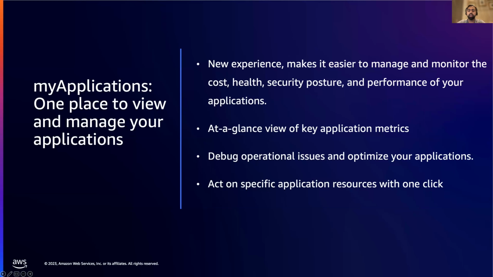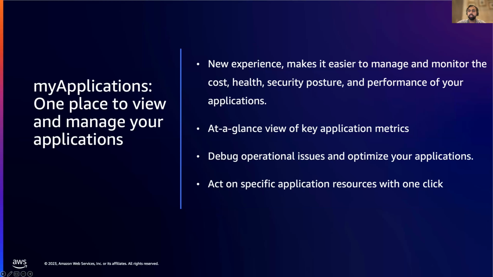For example, you can have an application that spans multiple accounts as well as multiple regions. Based on the tags used on those applications, you can track all the different metrics within this one single pane of glass and see how you're improving the cost of the application or how the security posture is performing. You can think of it as a collection of different resources, accounts, as well as organizations in that single pane of glass, and it helps you tag applications from the moment they're deployed. Using APIs and CLI commands, as well as infrastructure as code, you can make this part of your deployment templates such as CloudFormation as well as Terraform.